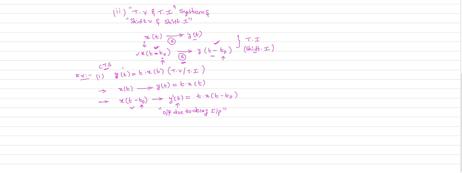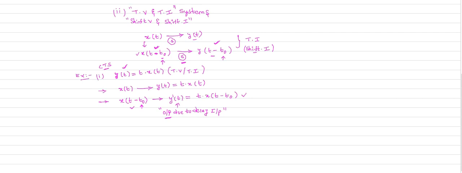This is the equation described by your system. So what is y of t for x of t input? It is t times x of t. Now this is your output due to the delayed input, y dash of t, which is t times x of t minus t naught.